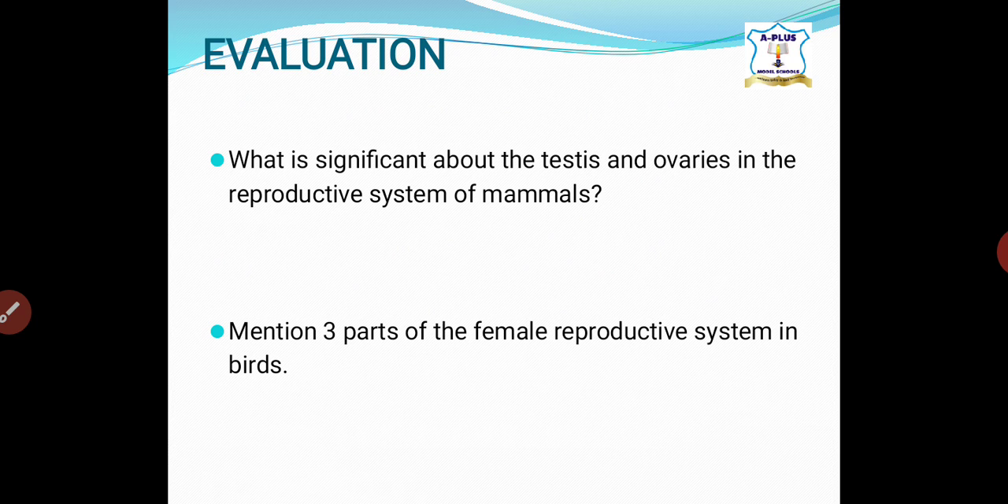So I believe we've tried to explain some things about the reproductive system in birds, and tried to talk about the reproductive system in mammals, which is the male sex organs and the female sex organs. Now, at the end of the lesson, I believe you should be able to understand the significance of the testes and ovary in the reproductive system of mammals. You should be able to mention at least 3 parts of the female reproductive system.